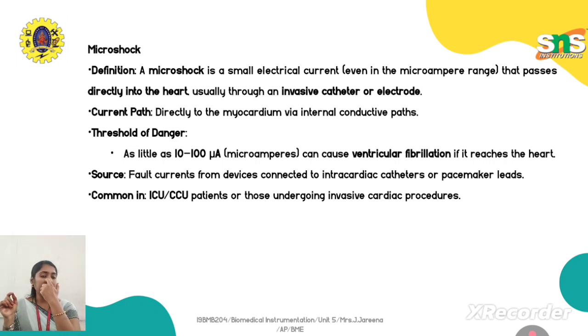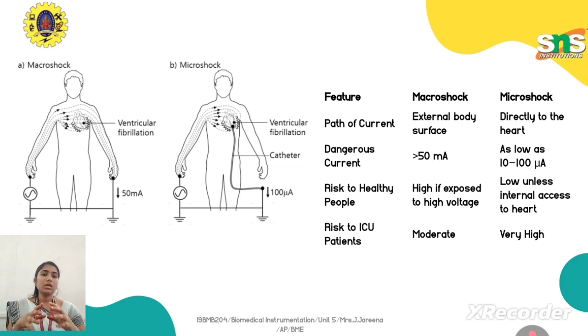Okay, so the source, as I said before, is fault currents from devices connected to intracardiac catheters or pacemaker leads. These are the main things through which the shock is delivered to the patient. You can see this sort of micro shock especially in departments like the ICU or CCU, where the patient is connected with internal medical devices. If those devices are not properly calibrated, the medical devices will give shock directly to the heart. That's all about the micro shock.